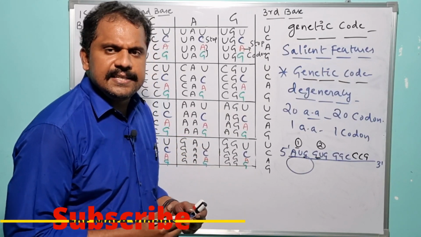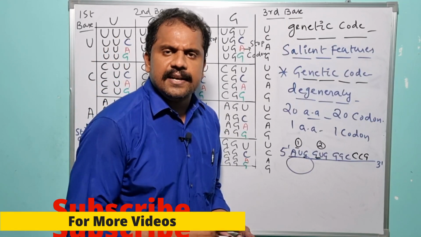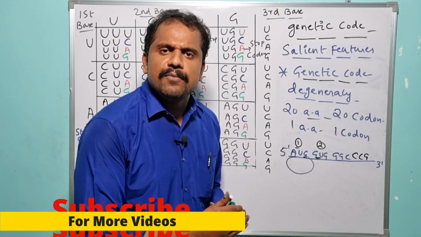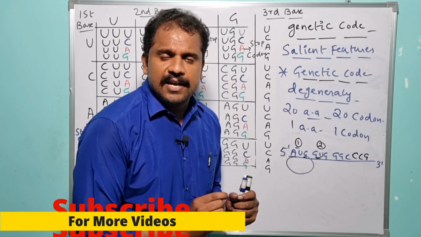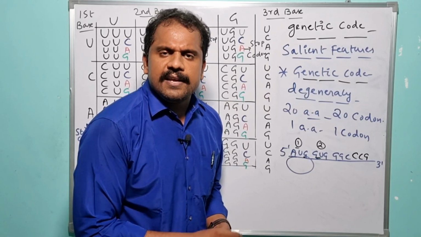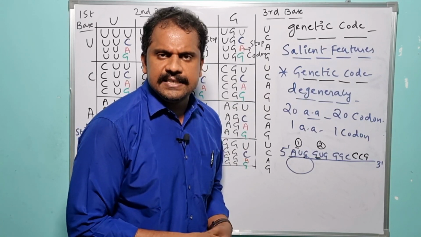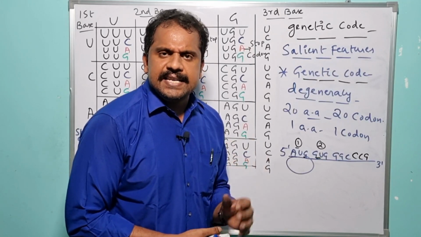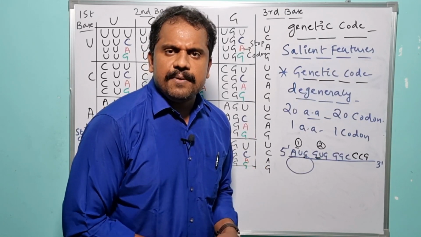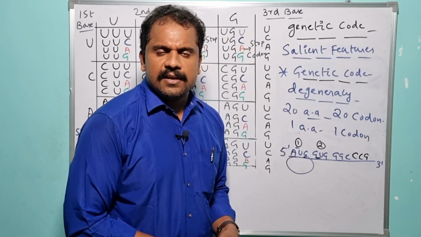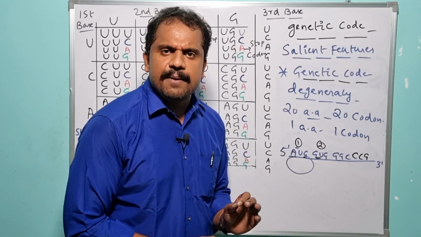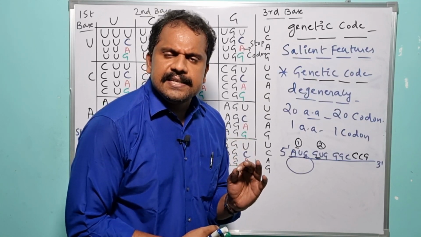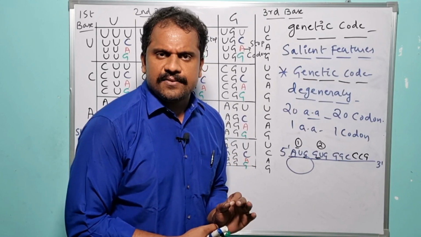That means in nature, there is an availability of 20 amino acids and one particular amino acid is capable of encoding with more than one codon. So in such a case, 20 amino acids are capable of encoding with 61 codons. As I have already mentioned, lysine, serine and arginine are the amino acids which are capable of encoding 6 codons. Isoleucine is the amino acid which is capable of encoding 3 codons. So in this way, 20 amino acids are capable of encoding 61 sense codons.